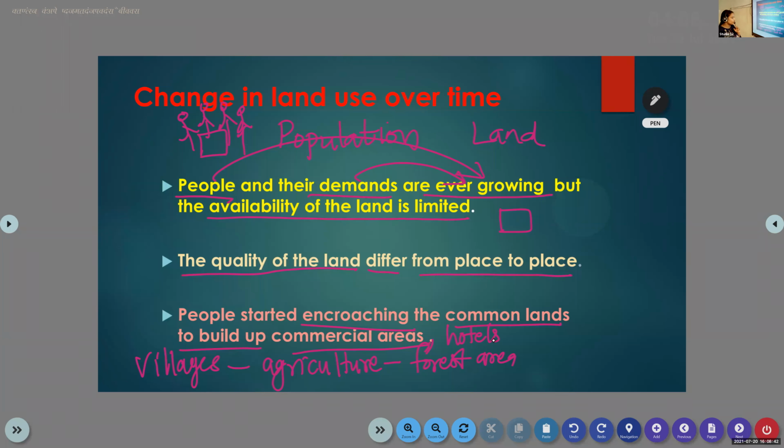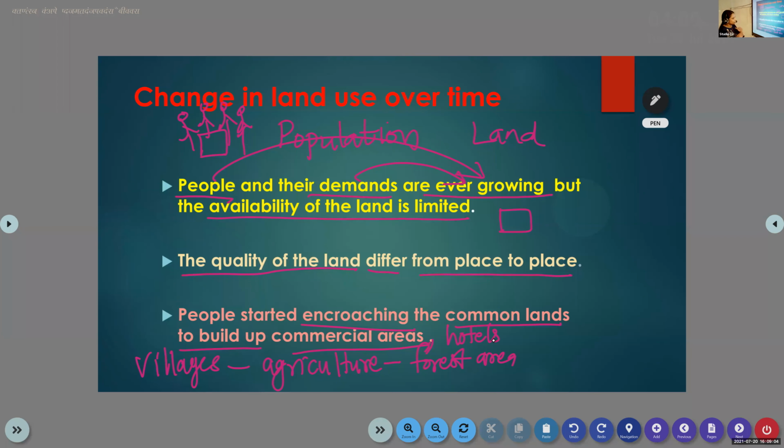You know that in the villages, most of them are farmers, so they need agricultural land for cultivation. But they do not have sufficient land for agriculture. So what will they do? They clear the forest and make use of that land for agricultural purposes.